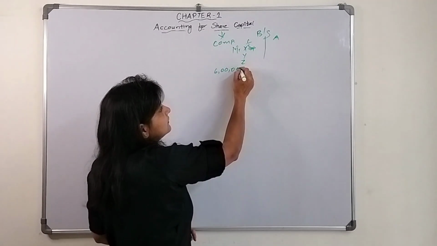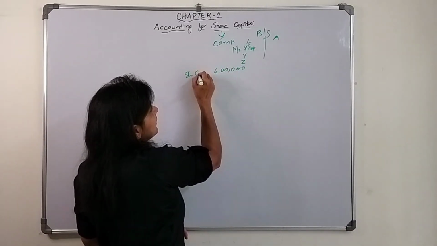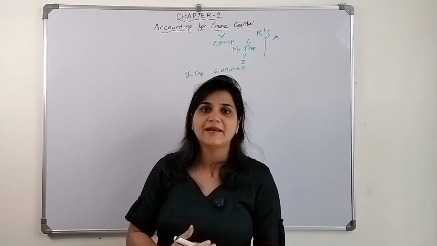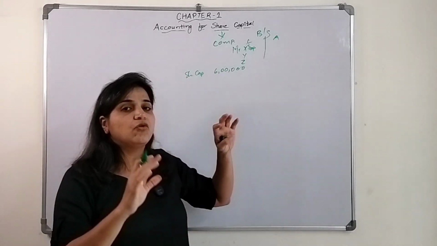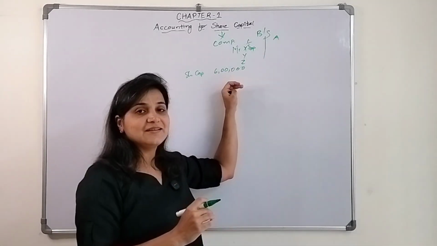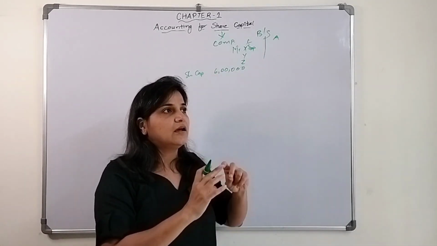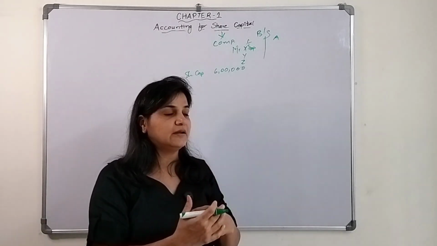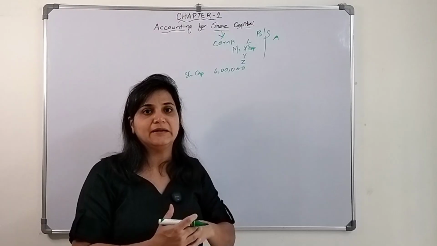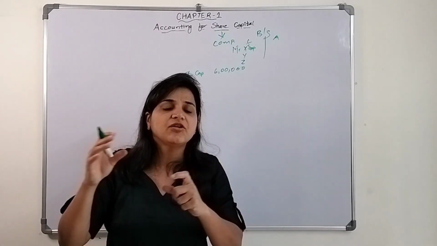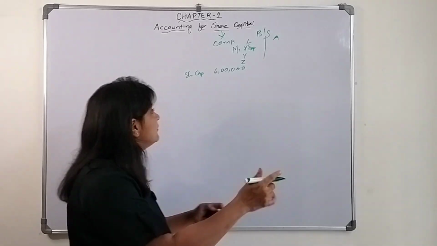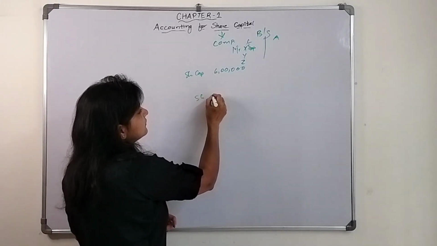lakh. This will be the share capital amount which will be shown on the liability side of the balance sheet. Along with that, what will they mention about this 6 lakh? If they have approached the people for money, and the people have invested money into that business, how will they get to know how much everybody has invested? What will they issue? They will issue a share certificate.